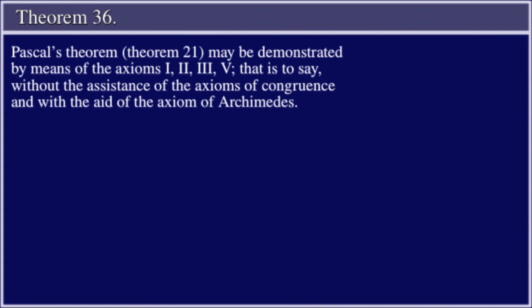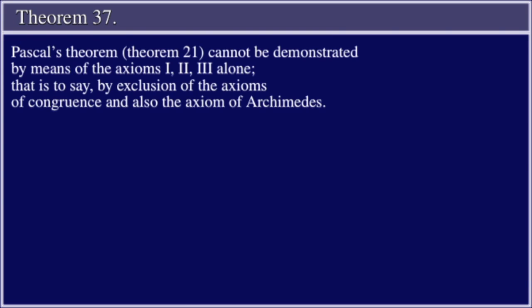Theorem 36. Pascal's theorem, Theorem 21, may be demonstrated by means of the axioms of groups 1, 2, 3, and 5. That is to say, without the assistance of the axioms of congruence and with the aid of the axiom of Archimedes. Theorem 37. Pascal's theorem, Theorem 21, cannot be demonstrated by means of the axioms of groups 1, 2, and 3 alone. That is to say, by exclusion of the axioms of congruence and also the axiom of Archimedes.